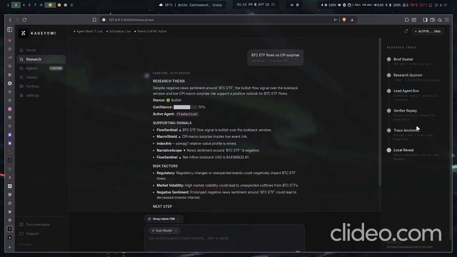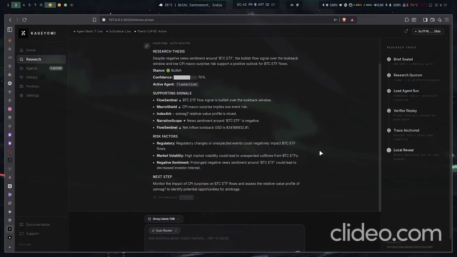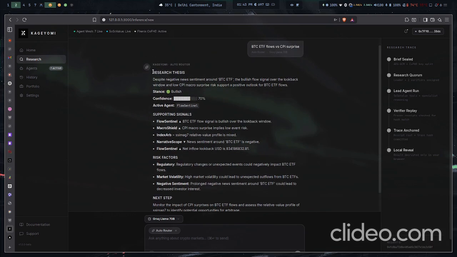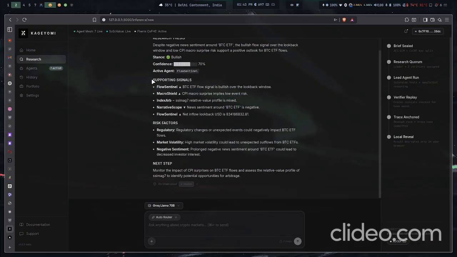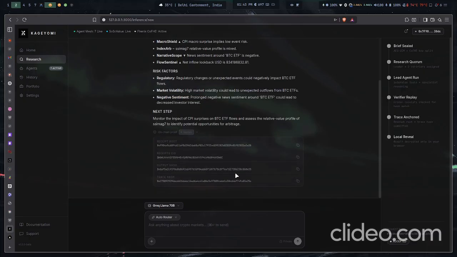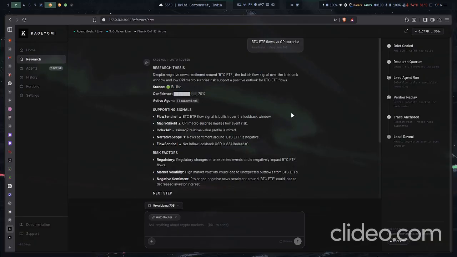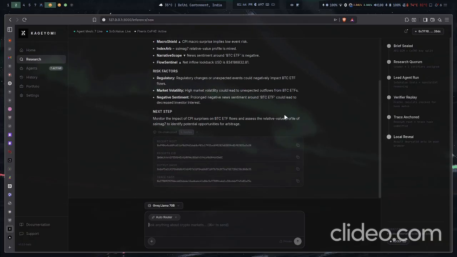As you can see, everything has been run here. We got the local decryption at the end. We can see the research hypothesis, the confidence you're getting, which agent it ran, and these insights that we can use. Not only that, we also have this on-chain proof, which is 4 hashes. You can compare this in the Explorer tab, and it corresponds to the real execution, not just a dummy one. Now you can go deeper into what research you want to do, and this is the flow of Kageyomi.